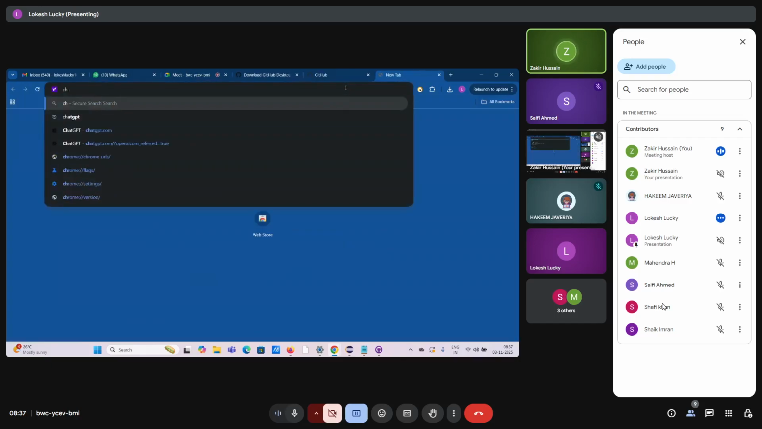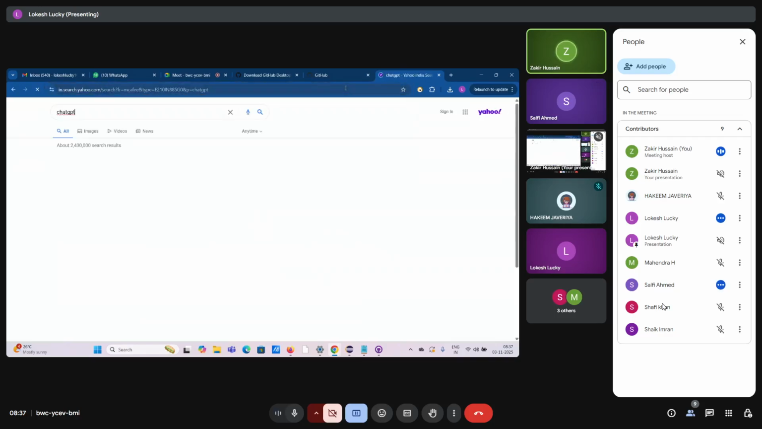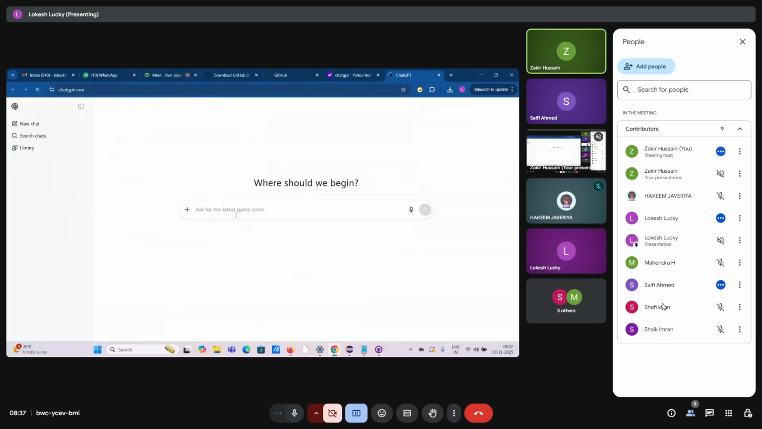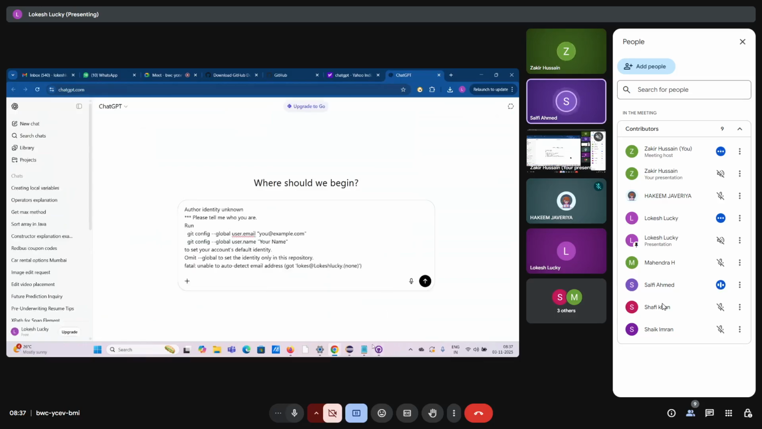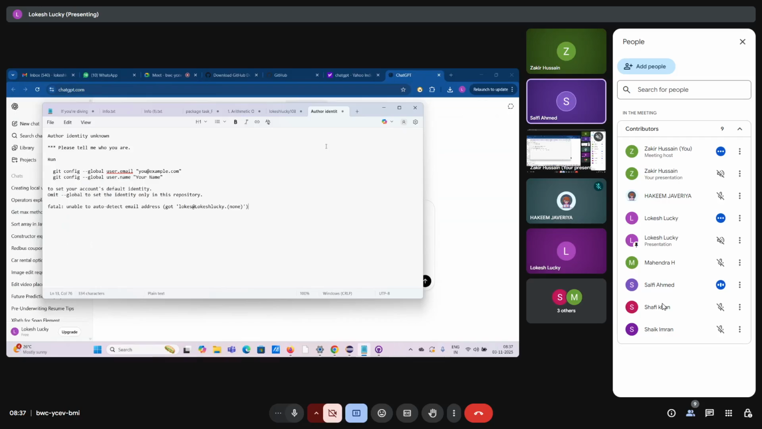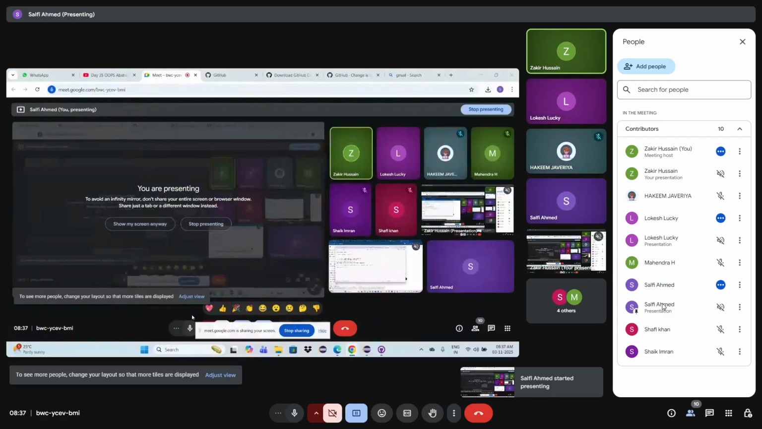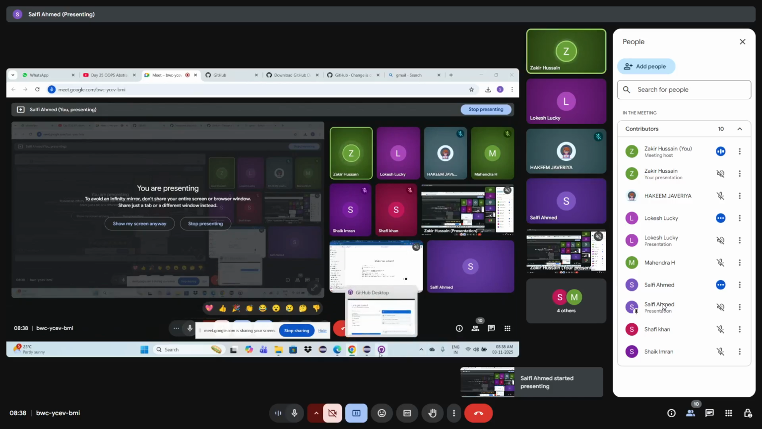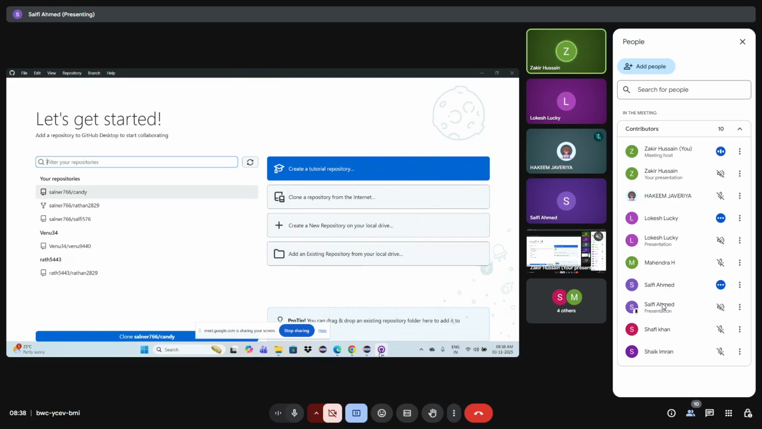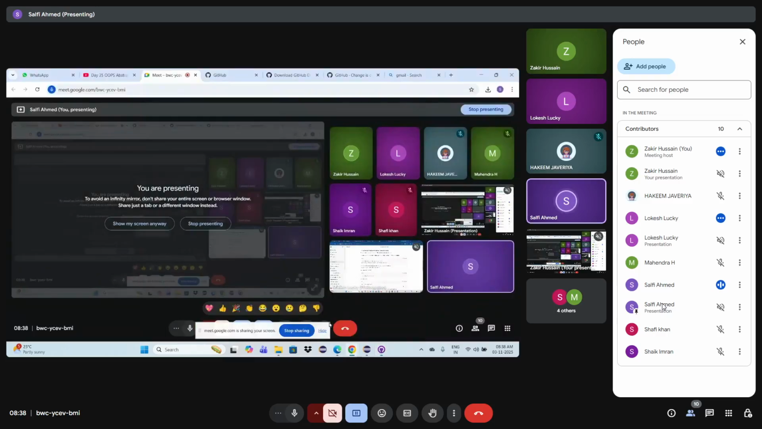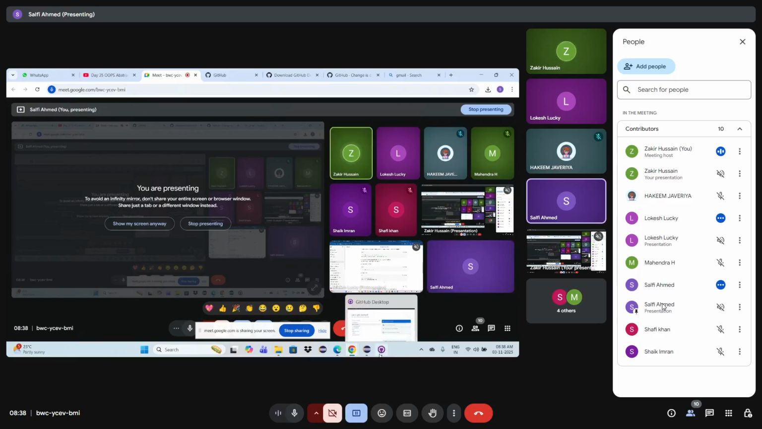Okay. Others who are facing the problem, please share your screen. Shelfie, you want help? Okay. Share. Yes. Yeah. Share your screen once. So what is happening is in Lokesh's case, he is not able to configure his account. Let's see why so many repositories are popping up for you. Oh, okay.